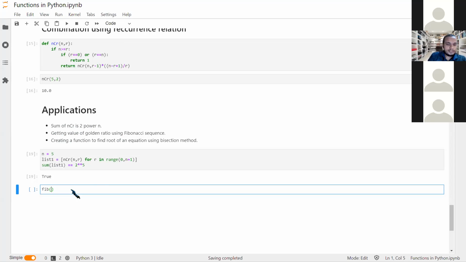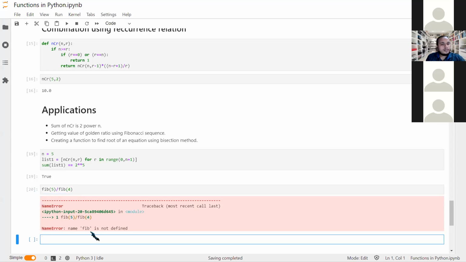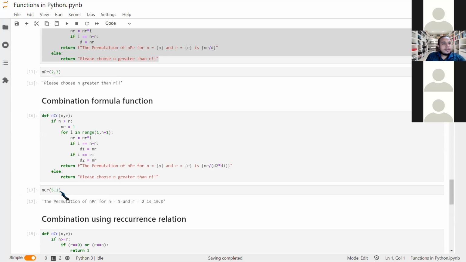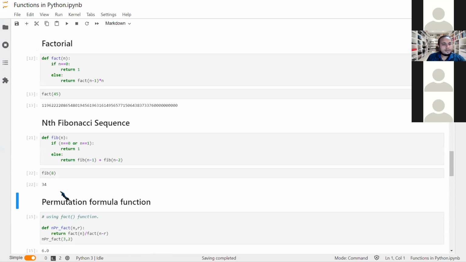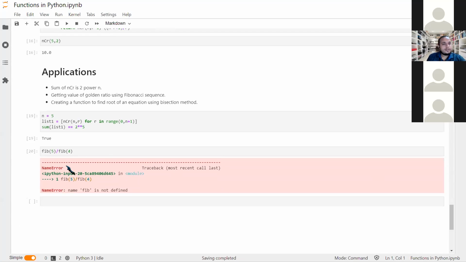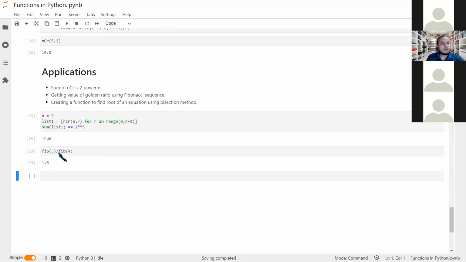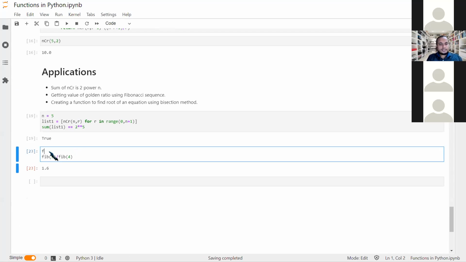So it was giving some error. So for now, I can check the Fibonacci sequence of 5, the fifth Fibonacci number divided by the 4th. Okay. Fib is not defined. Maybe, yeah, the kernel was dead. So I need to run it again. So what do we get? Is this number close to the golden ratio? Correct.